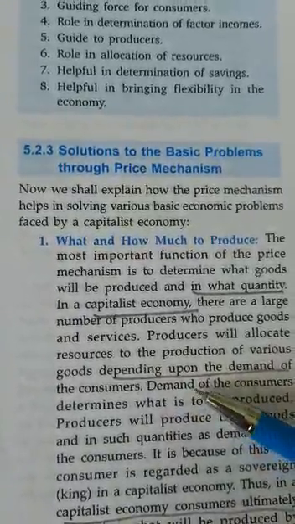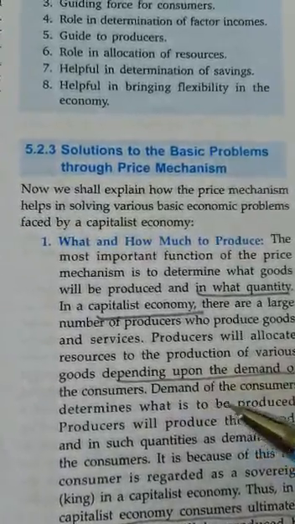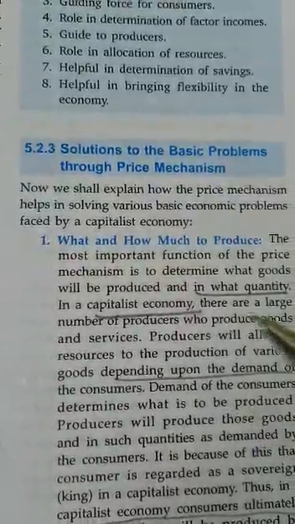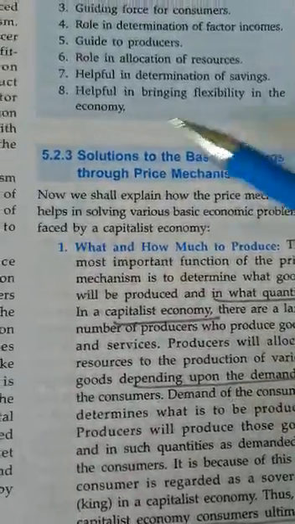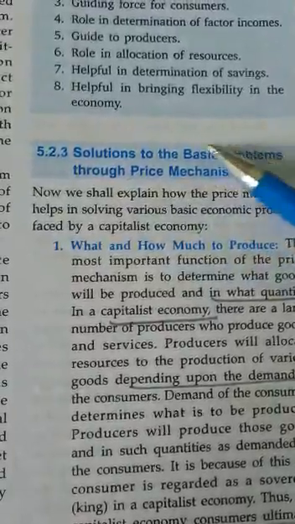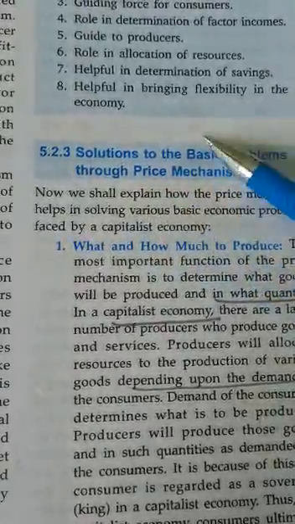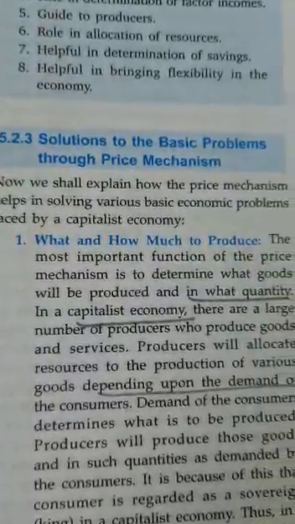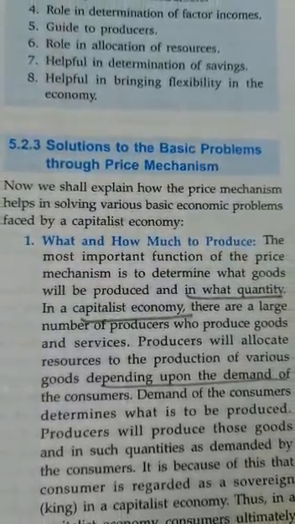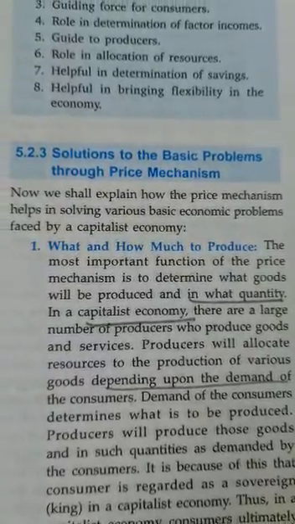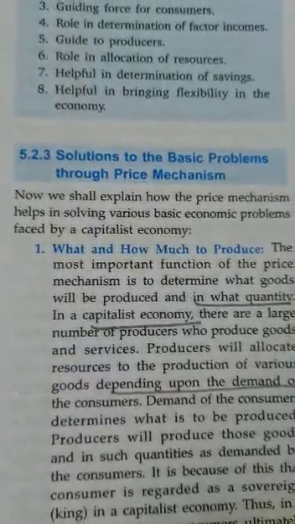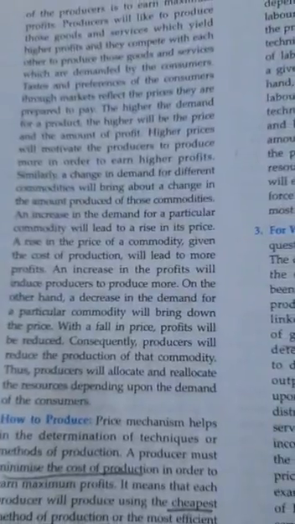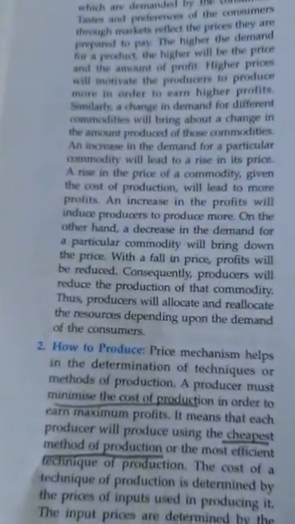So under the capitalistic economic system, the price mechanism gives the solutions to the economic problem. What do you mean by price mechanism? Price mechanism is the system where demand and supply itself gives the answer about the economic problem that prevails in the economic system, especially in the capitalistic economic system.